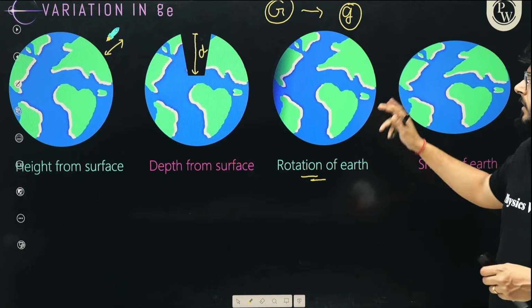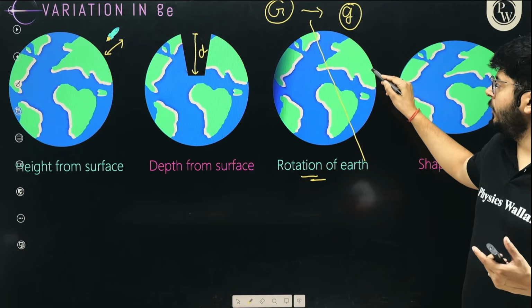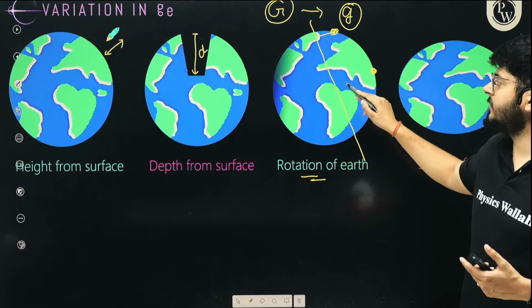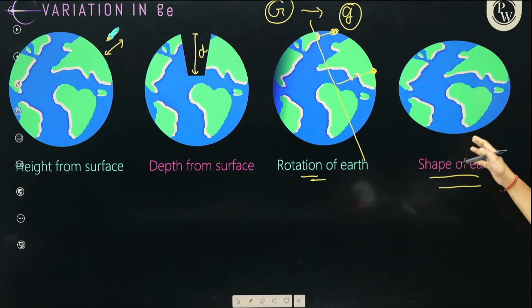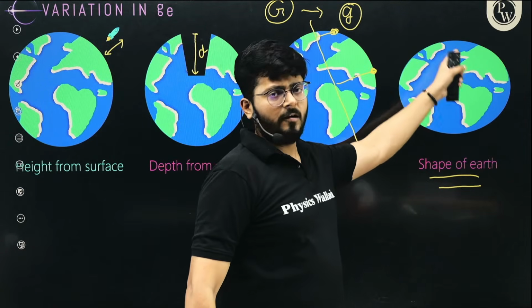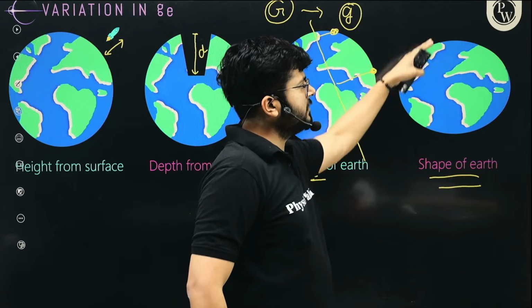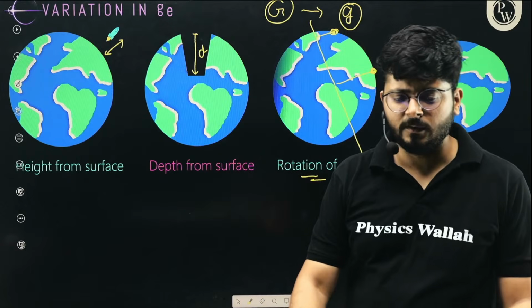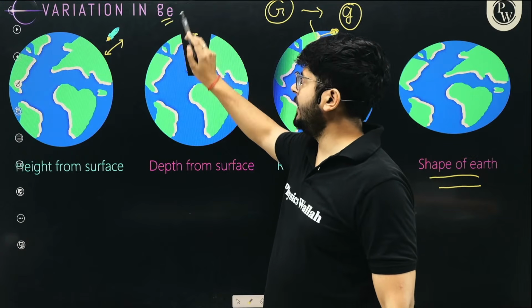Because the Earth is rotating about its own axis, there is a variation in the value of g. The value of g you get over here is not the same as the value of g you get over here, because the distance from the axis of rotation is different everywhere. And the next thing is the shape of Earth. The shape of Earth also affects the value of acceleration due to gravity, because the Earth is much like a flat orange instead of a round sphere. So the value of g is different across this axis as compared to this axis. I hope the idea is very clear. There are various factors that will change the value of small g.